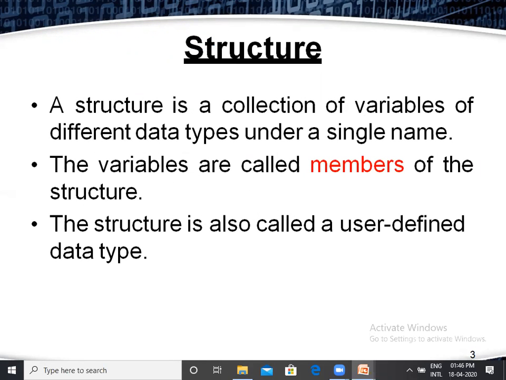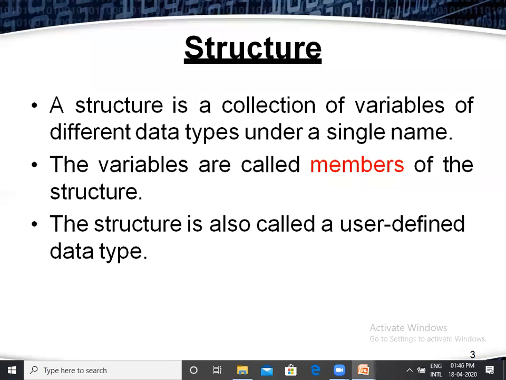Here you can note down the definition of structure. A structure is a collection of variables of different data types under a single name. Here you can think about arrays. What is the definition of array? Array is a collection of similar data items.